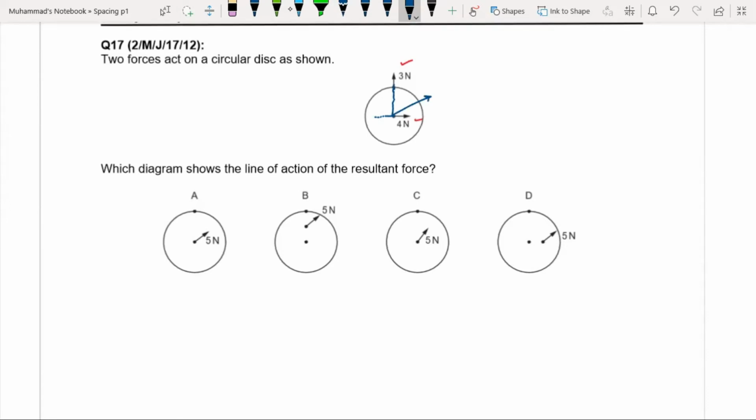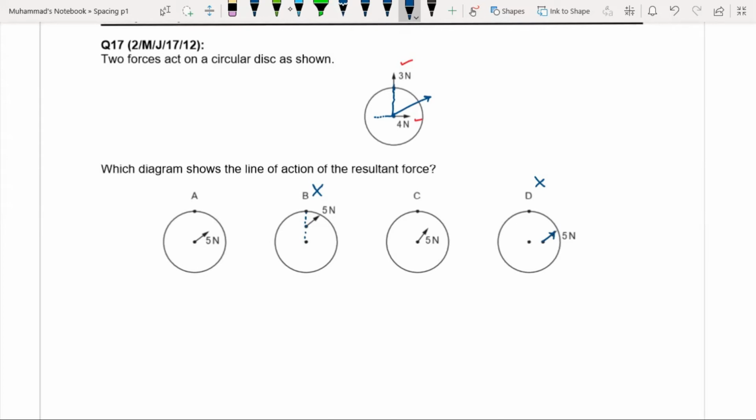Okay. So in B, the resultant is not starting from the point of intersection of the two vectors. The lines of action intersect at this point, but in B, the resultant is drawn from this other point. So that's why this is incorrect. And D is also incorrect because the vector is not starting from the point of intersection of the lines of action. So now you have eliminated two choices. You are left with only A and C.